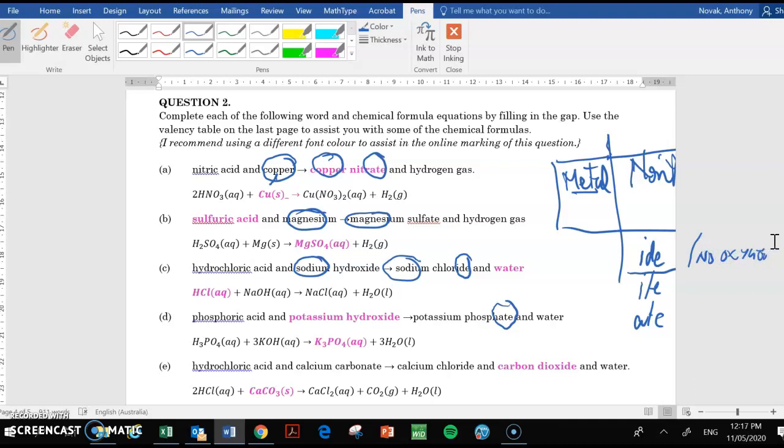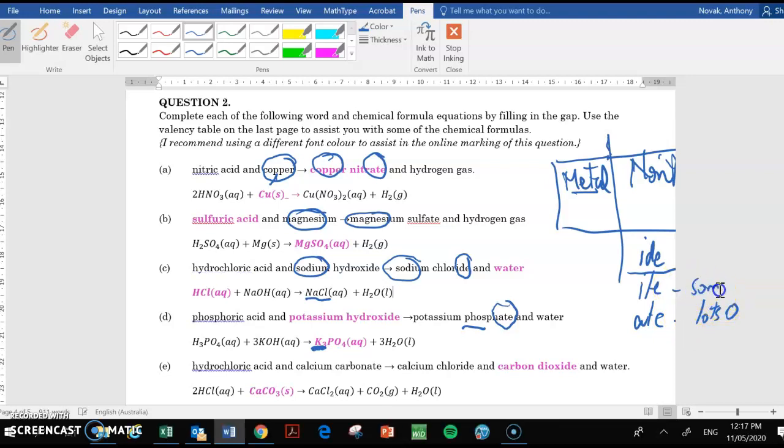So here we have sodium chloride. We can see there's no oxygen, so we just call it chloride, not ite or ate. Here we have potassium. Remember, the metal doesn't change its name, but here we have the phosphorus. Because it's got lots of oxygen, we call it phosphate. ATE means lots of oxygen.